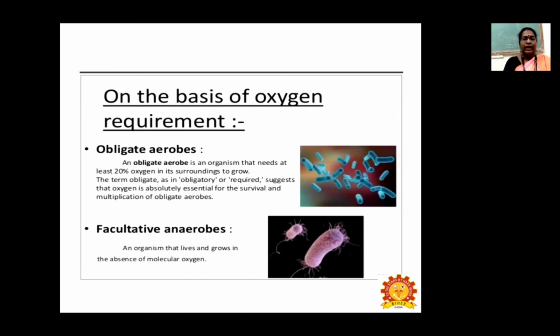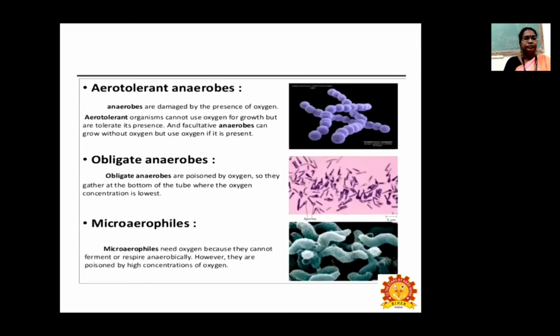So the second one is facultative anaerobes. It means an organism that can live and grow in the absence of molecular oxygen. For these bacteria, oxygen is not very important, so they are called facultative anaerobes. They are able to grow and reproduce in the absence of oxygen.